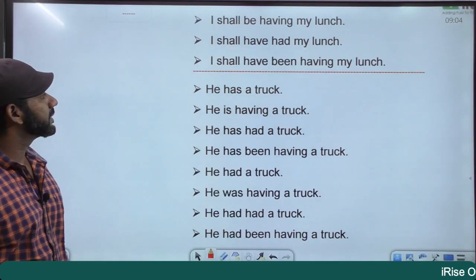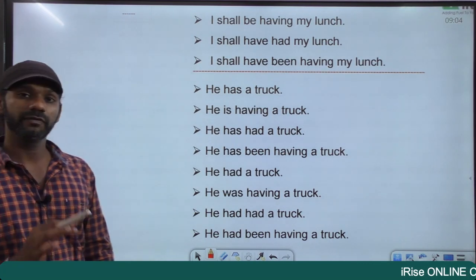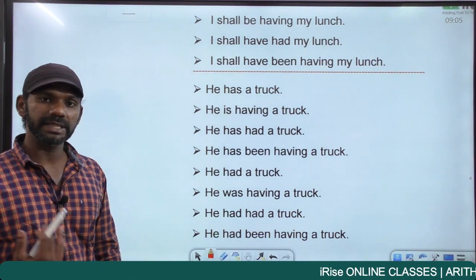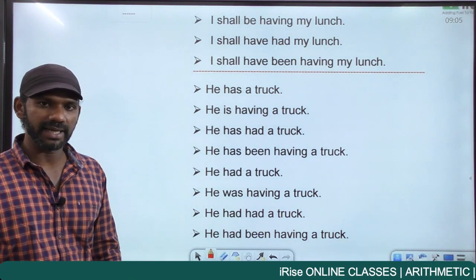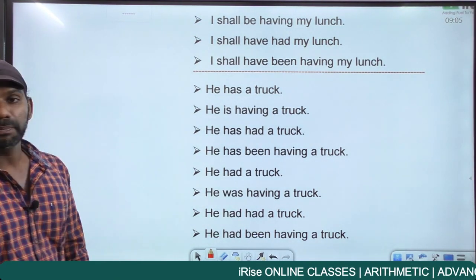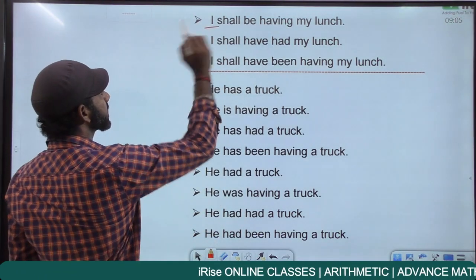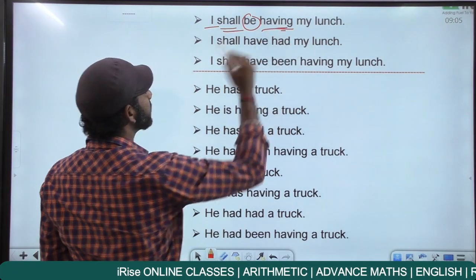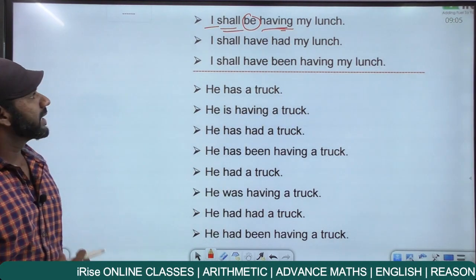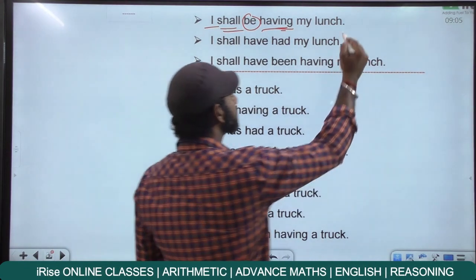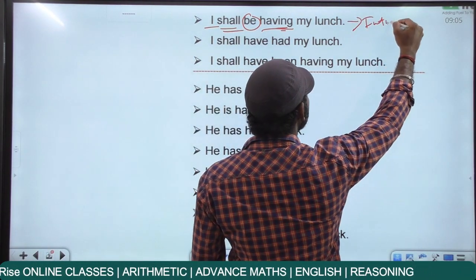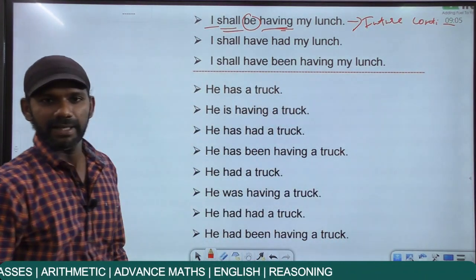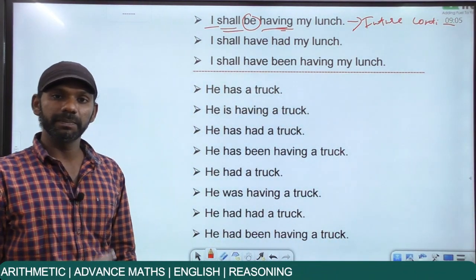Come to the next category, future continuous. Structure: subject plus will or shall plus be plus V1 plus ing. I shall be having my lunch. The subject here is I plus shall plus be plus having, V1 plus ing. I shall be having my lunch is in the future continuous tense.